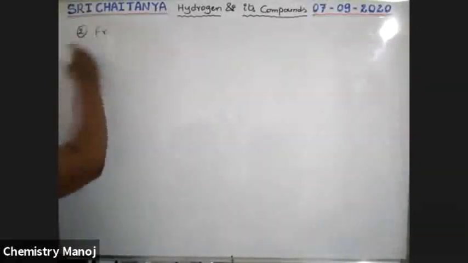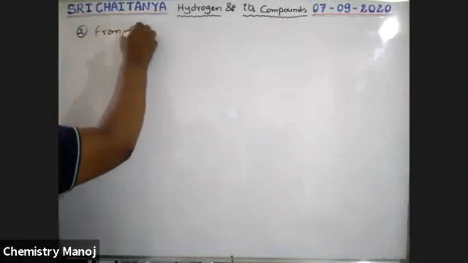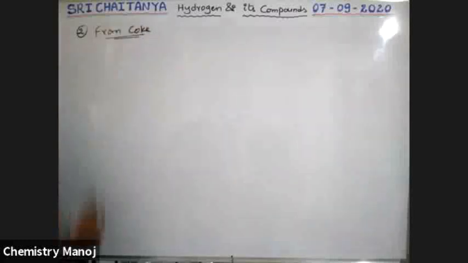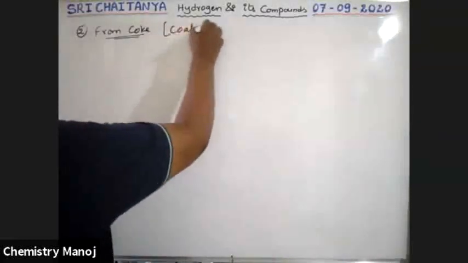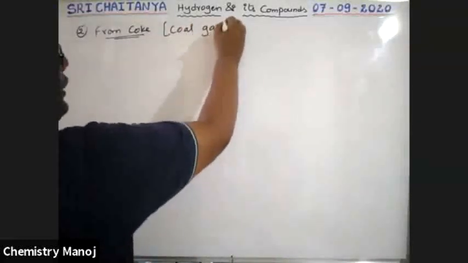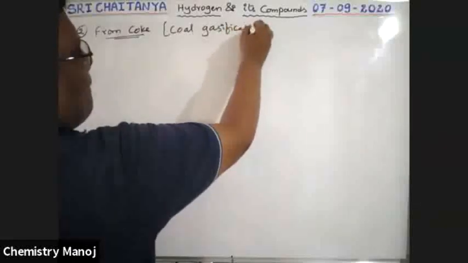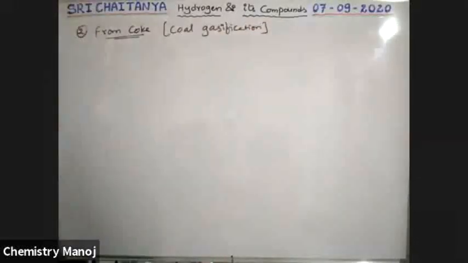Second industrial method, from coke. From coke, this reaction is called coal gasification. The name is important. Coal gasification reaction for the synthesis of hydrogen.